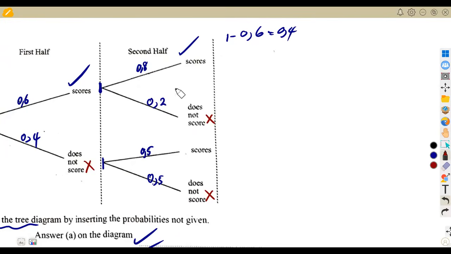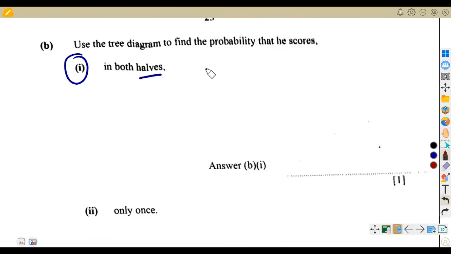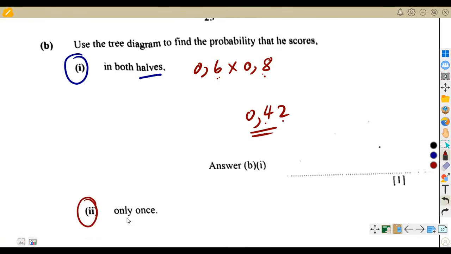So our answer was going to be the product of 0.6 and 0.8. So that's 0.6 times 0.8. If you multiply 6 times 8, that's 48. One decimal place, 1, 2 decimal places. So it's going to be 0.48 or 48 over 100. You reduce it.